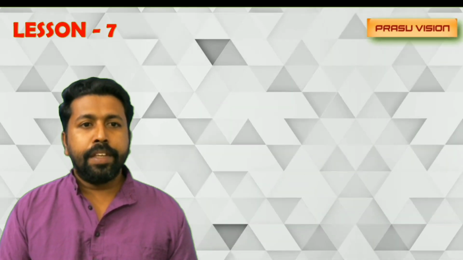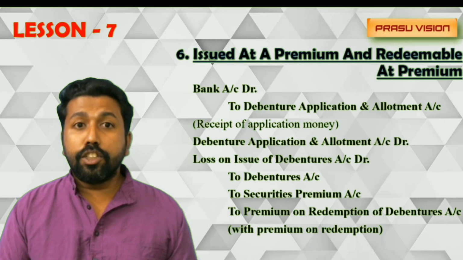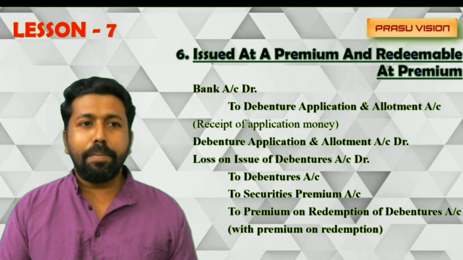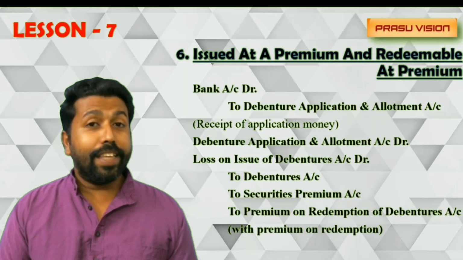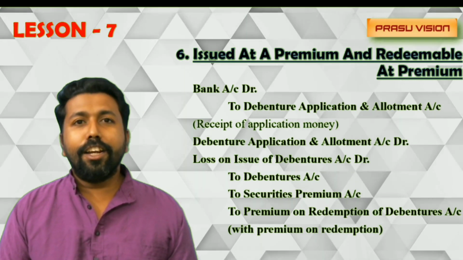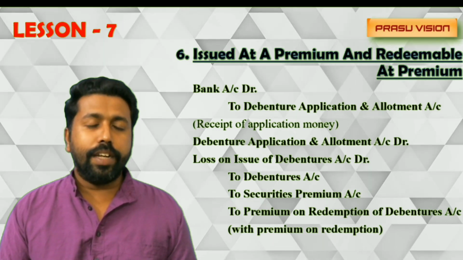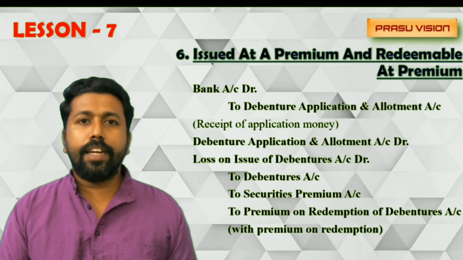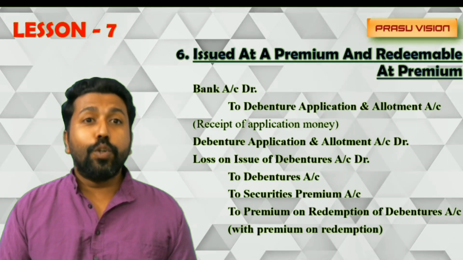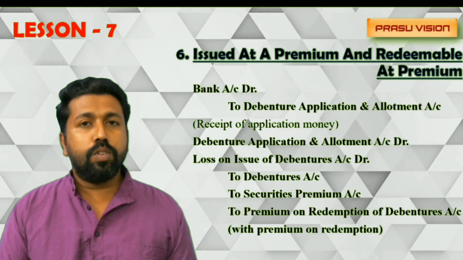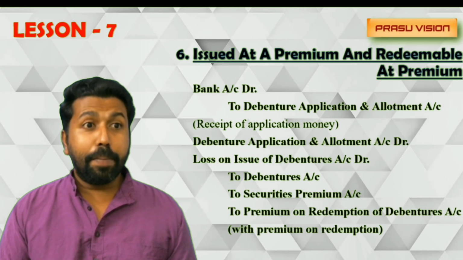of debenture. And the sixth case is issued at premium and redeemable at premium: bank account debtor to debenture application and allotment when they receive the application money, and debenture application and allotment account debtor, loss on issue of debenture account debtor to debentures account, to securities premium account, to premium on redemption of debenture account. These are the entries you have to keep in mind.